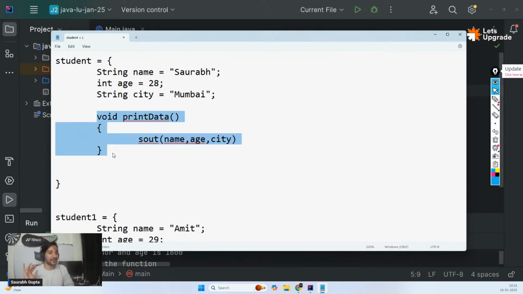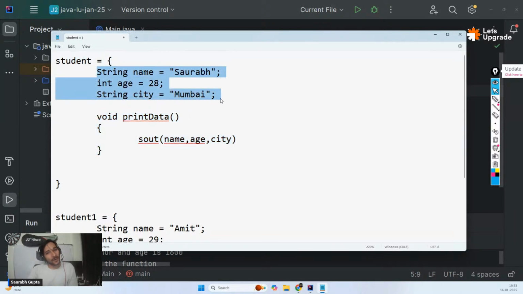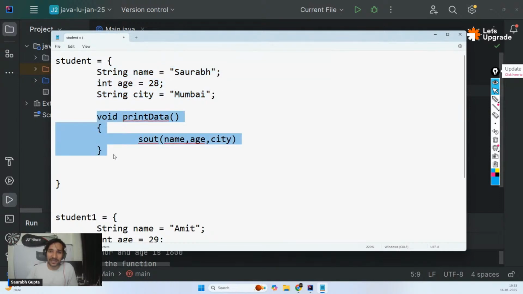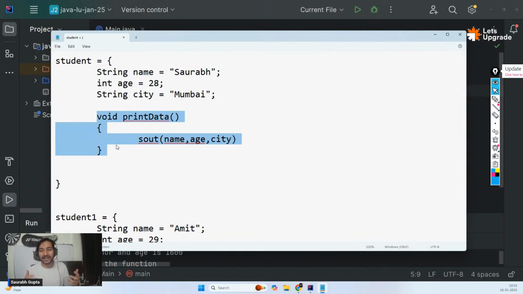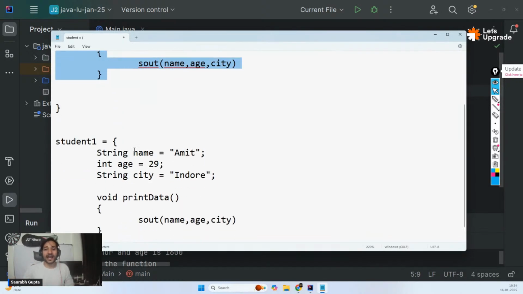Simple. So guys, if I'm an object, what I have is my properties, and what I do is my behavior. Similarly, what this object has, it is properties. The data of the object is properties, and what it can do is the behavior or the function. Now it makes sense. So now the definition becomes, an object is nothing but a bunch of properties and functions which work together, which represent something, a single entity.